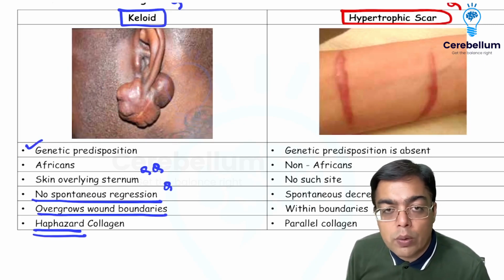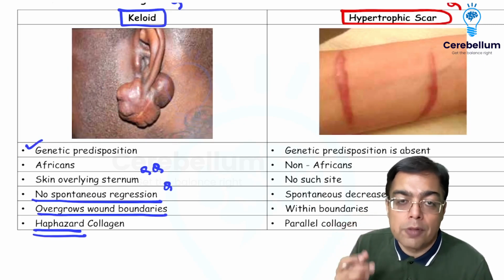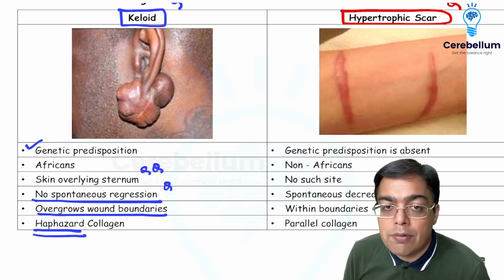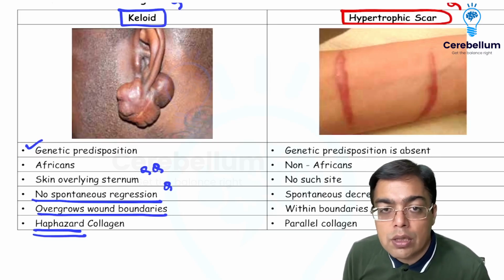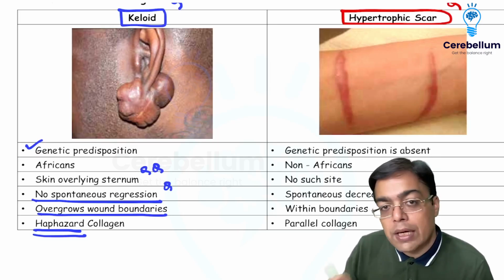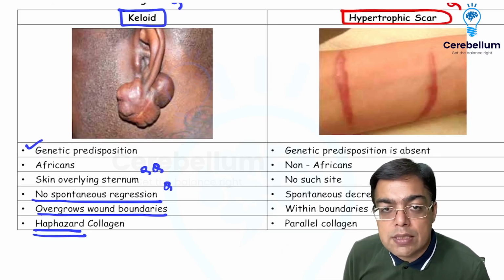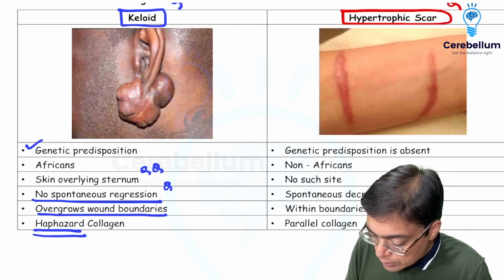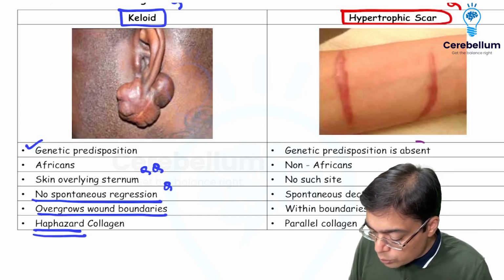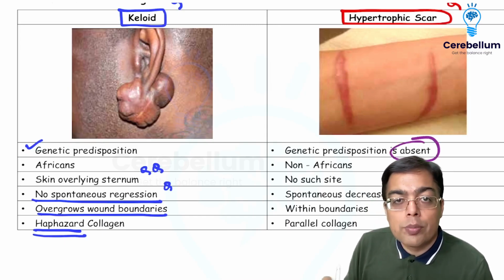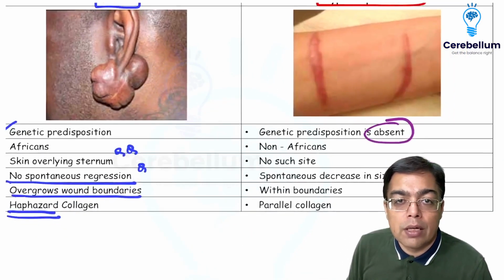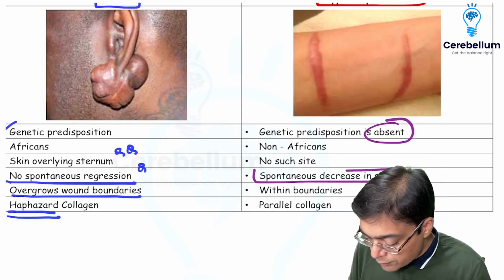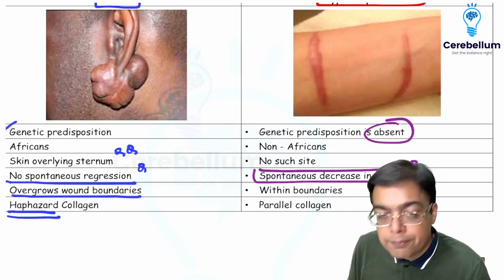Now, when you're talking about a keloid, we have to reduce the proliferation of the fibroblasts, which can be achieved with the help of a drug like a steroid, especially we're talking about an intralesional triamcinolone injection, right? So that is going to be your pharmacology general surgery link as well. If we are talking about something like hypertrophic scar, there is going to be no genetic predisposition. There is going to be no specific site on which you're going to be having it. And the good point about hypertrophic scar is at times you would be having the presence of a spontaneous reduction in the size as well.